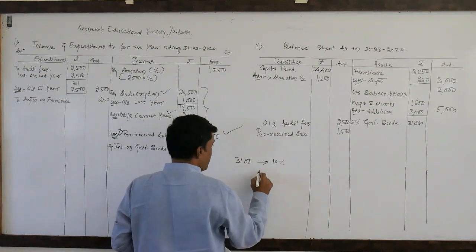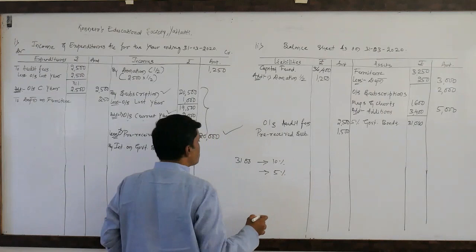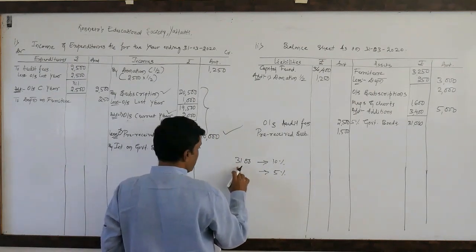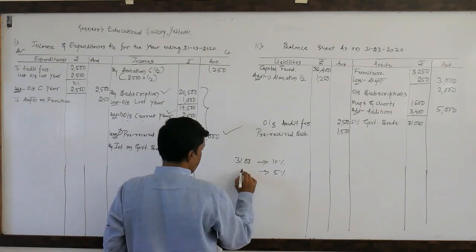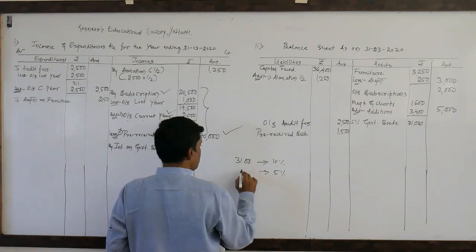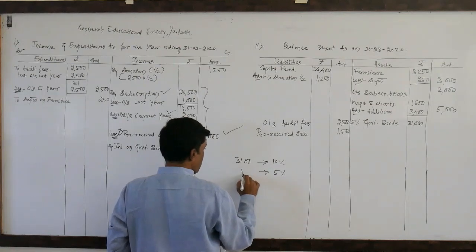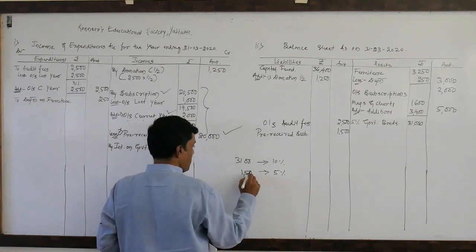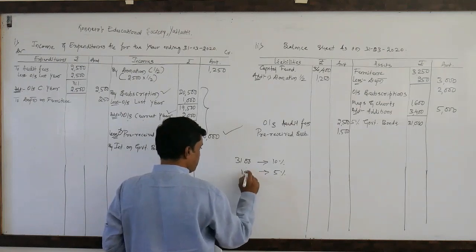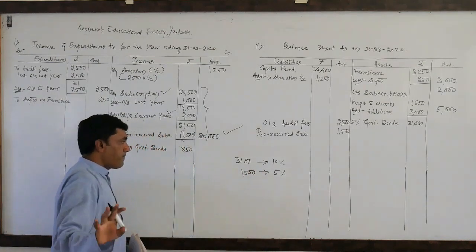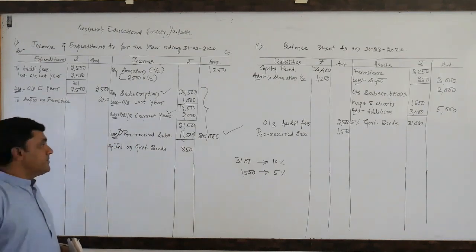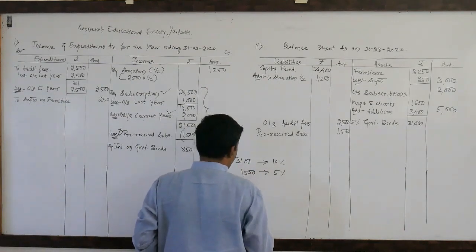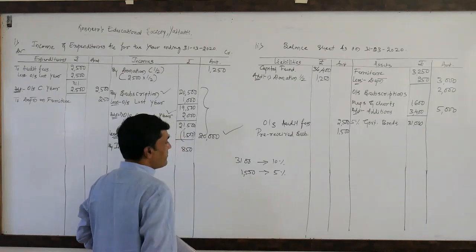And 5% is half of that. How much for 5%? So 1,550. Am I right? Yes? Alright? Okay. So 10% is rupees 3,100, 5% is 1,550.